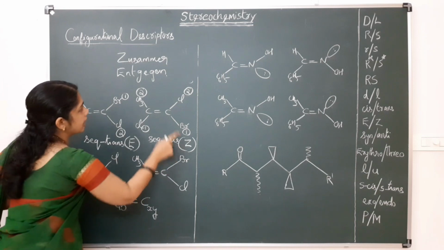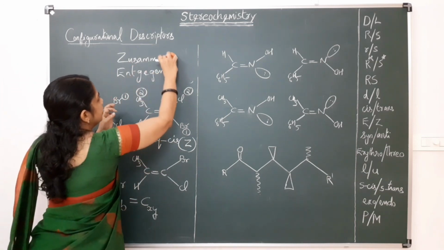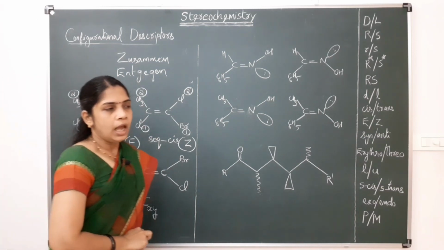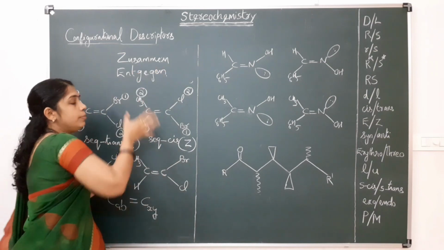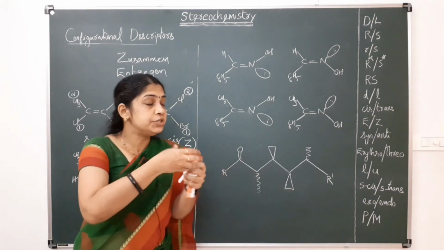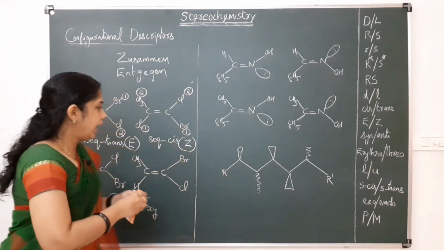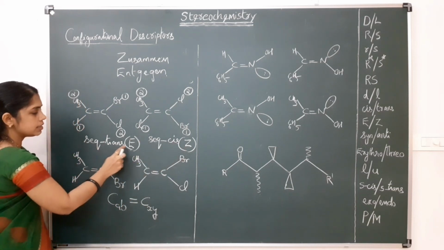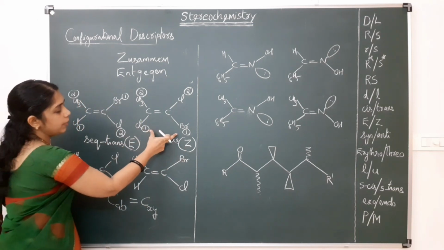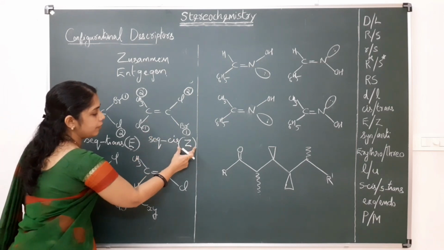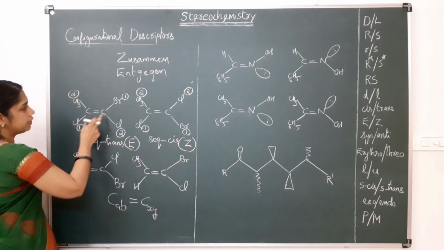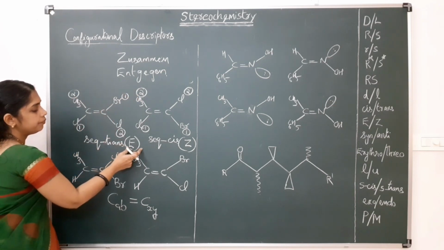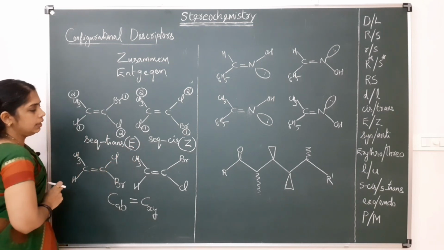Okay, this Z comes from the German word zusammen and E comes from entgegen. Zusammen means together and entgegen means across. Seq cis is replaced with Z, and seq trans is replaced with E. So if the similar priority groups are on the same side, this has the Z descriptor, and if the similar priority groups are on the opposite side, that molecule has the E nomenclature, or the E descriptor.